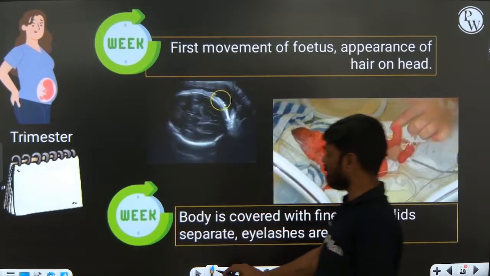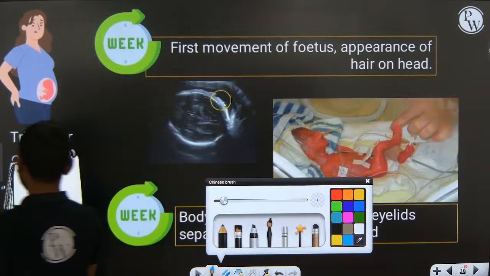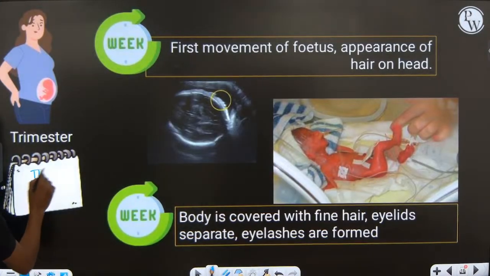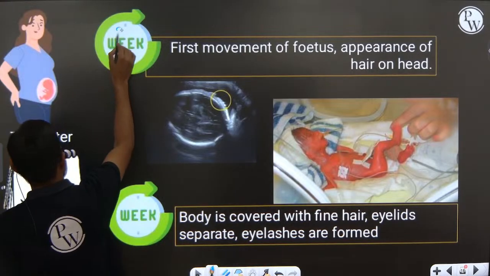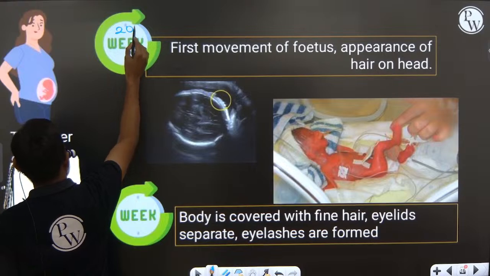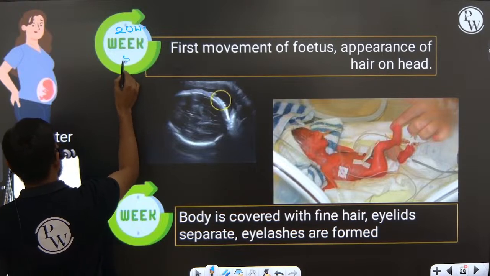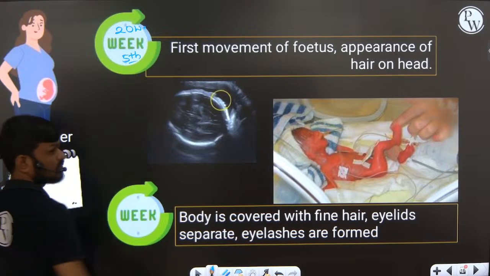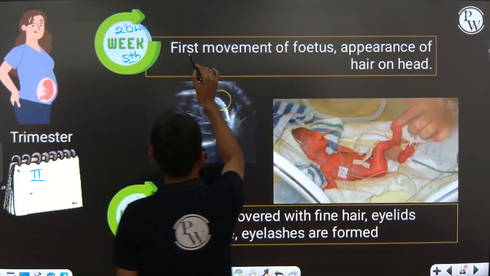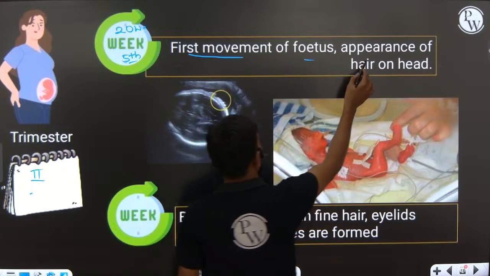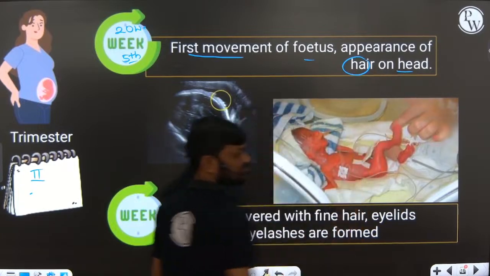Next, second trimester. From 12 weeks onwards, week number 20 and fifth month of the fetus, the first movement of the fetus and appearance of hair on head.